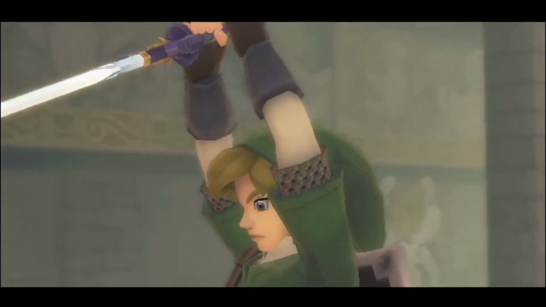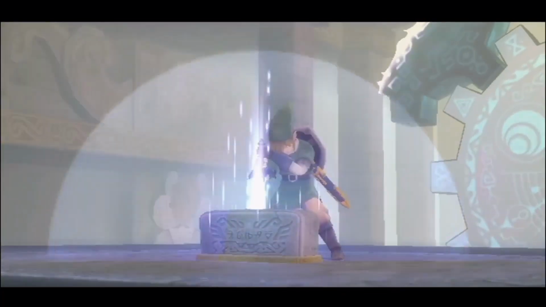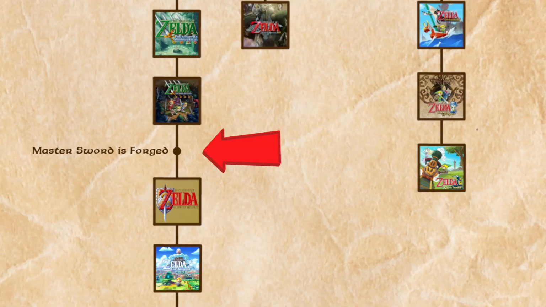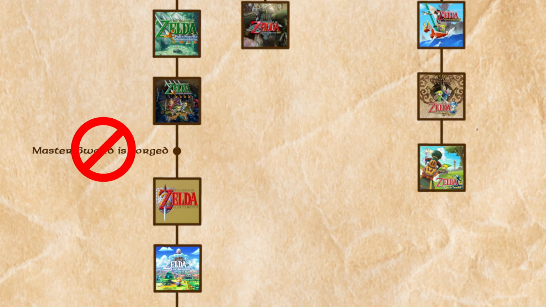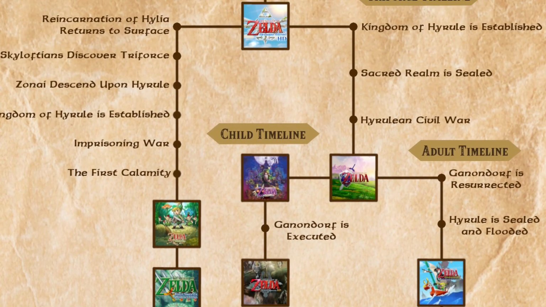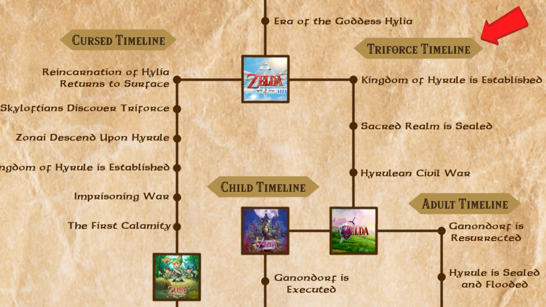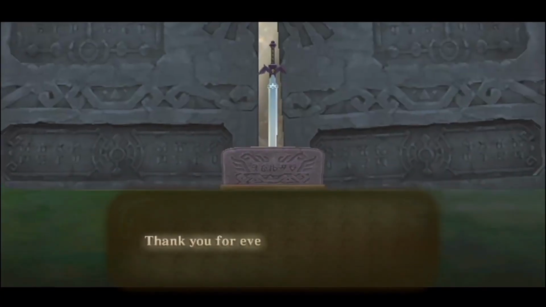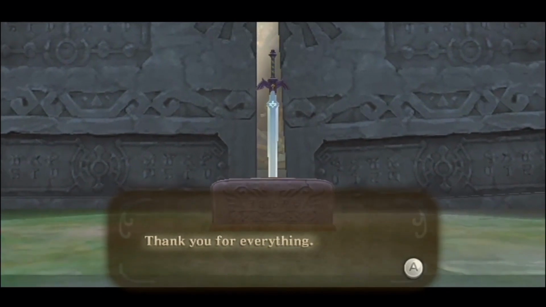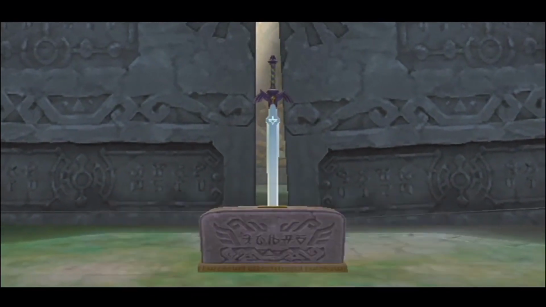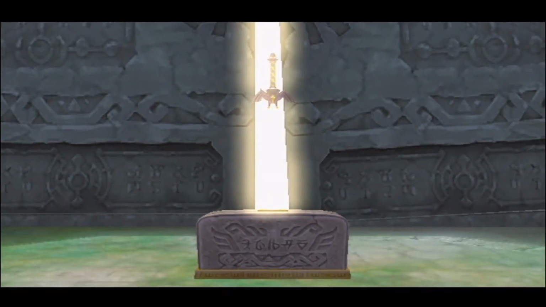When I made the timeline, I forgot the Master Sword was left in the past, so I came up with a good placement for it to be forged. However, since it already exists, this is no longer required, and we don't need to add a Master Sword forging event to the Triforce timeline either, because we can see at the end of Skyward Sword, reality warped it into existence trying to heal from the fracture point that occurred when Link left it in the past.